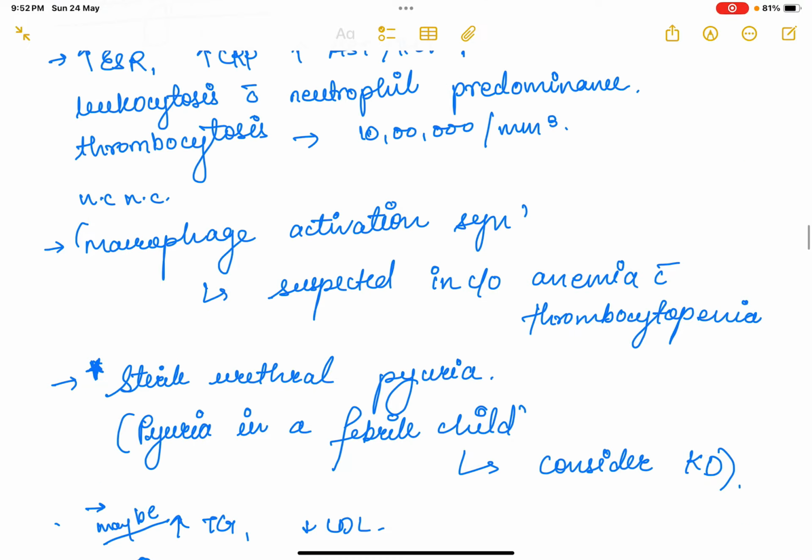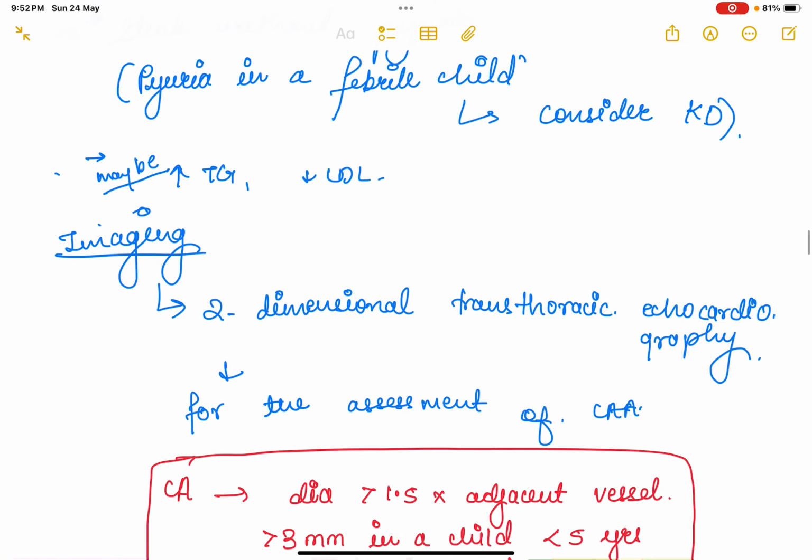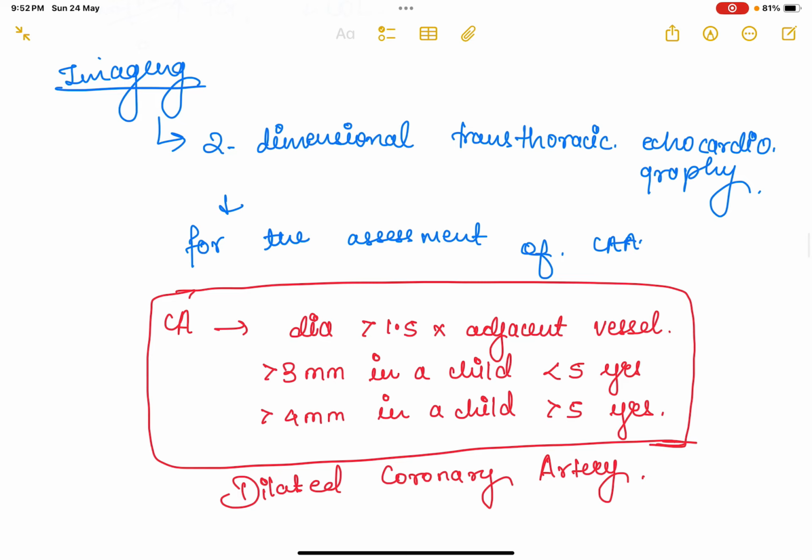So these are the markers of inflammation: ESR, CRP, AST, ALT, TLC, neutrophils, thrombocytes, the inflammatory markers. Now, imaging. Two-dimensional transthoracic echocardiography has to be done for the assessment of coronary artery aneurysm.